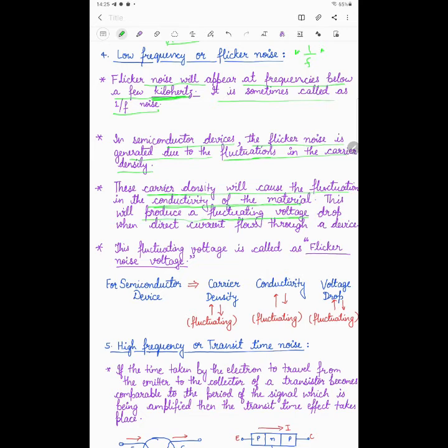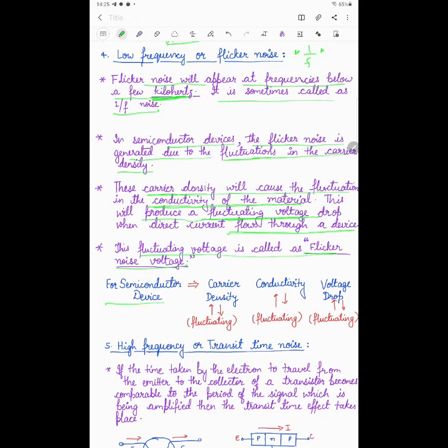If carrier density is changing, it means conductivity is changing. Conductivity is changing, it means voltage will be fluctuating. Voltage drop will be changing when the direct current flows through the device, and this fluctuating voltage is actually called the flicker noise.